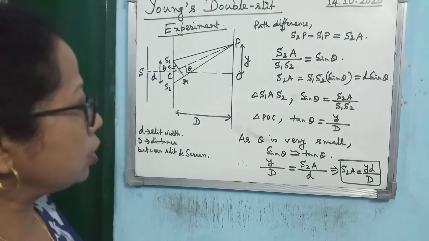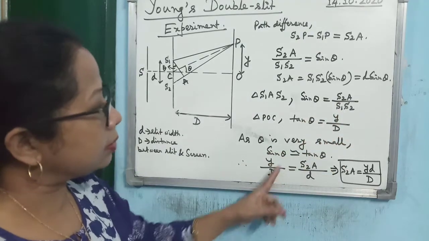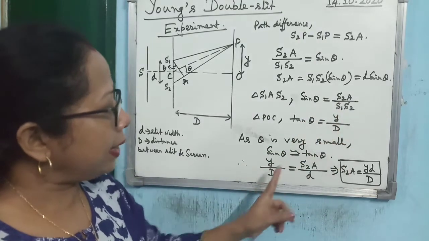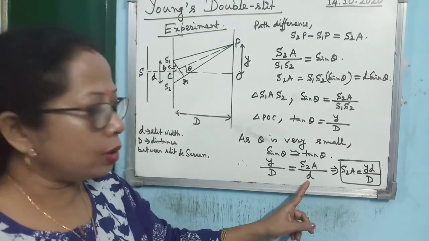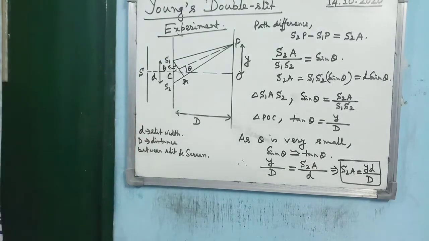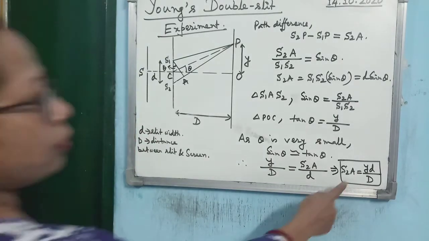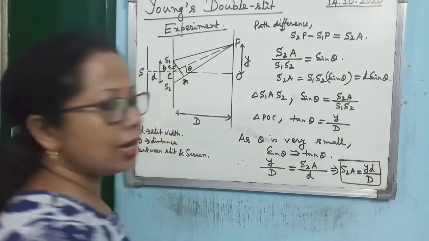Is that clear? So sine theta is S2A by S1S2, tan theta is y by D, and S1S2 is d. So you see what is coming, S2A is coming as y small d by big D. So this is the relation. You have to remember that S2A is equal to y small d by big D.